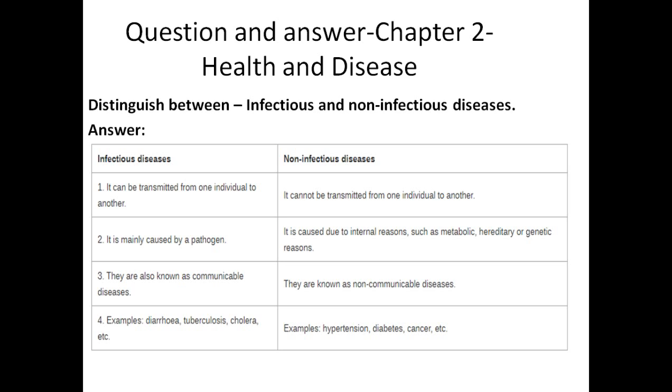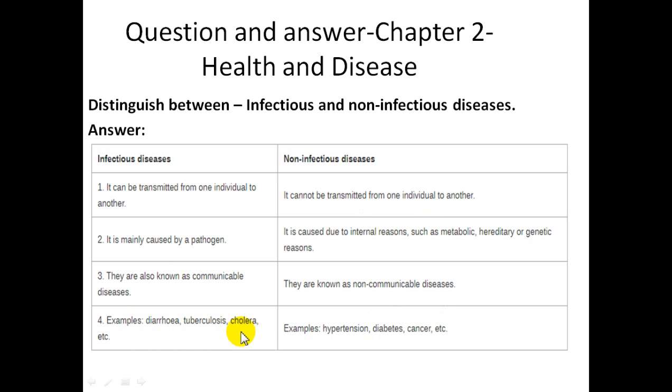Non-infectious disease never infects like this, so it is known as non-communicable disease. Communicable means transmitted from one individual to another in a simple way, by touching or using the same objects. If it is not transmitted, it is known as non-communicable disease.